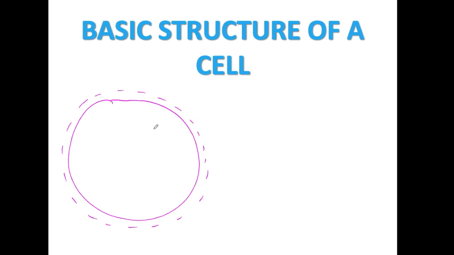Yes. Now, this outer structure is known as the cell wall. And this structure, cell wall, is present only and only in plants, not in animals. I am repeating once again, cell wall is the outermost membrane or the outermost structure of a cell which is only present in plants, not in animals. So it makes a basic difference between a plant cell and an animal cell.